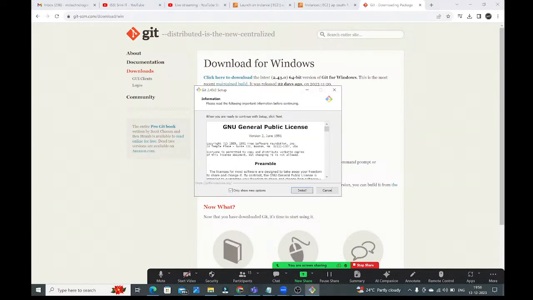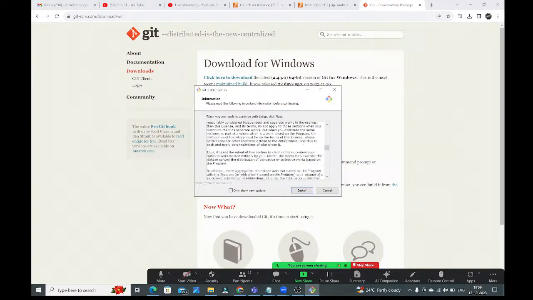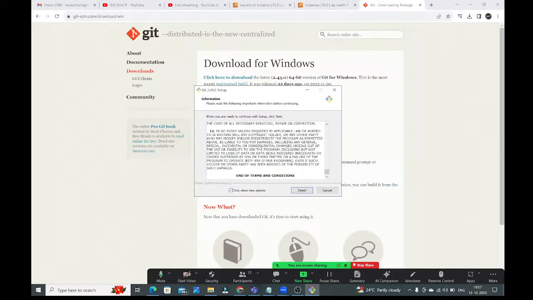See, guys, just go down. Right here, click on install. Install, next, finish, guys. Already in my system it is installed, that's why I'm not going to click install. Just click on install, next, finish. You do not need to make any changes here.